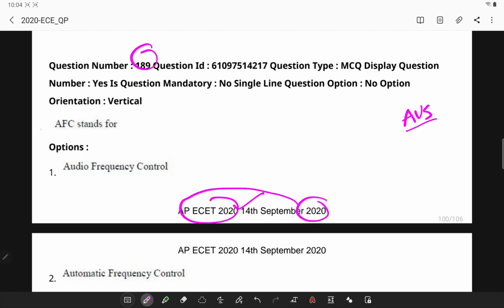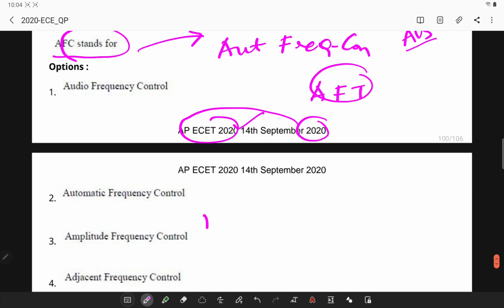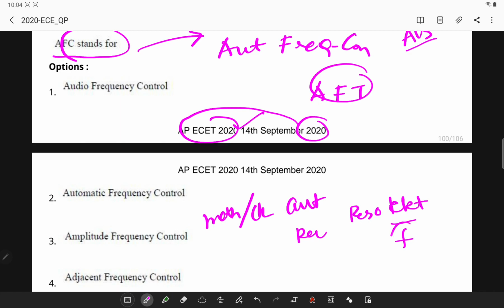The first question, what does AFC stand for? AFC stands for automatic frequency control, which is also called automatic fine tuning, and this is a method or circuit to automatically keep a resonant circuit tuned to a particular frequency of an incoming radio signal.